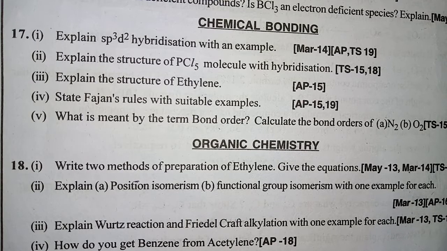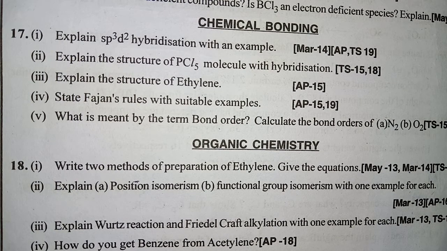17th question, chemical bonding. First question, explain sp3d2 hybridization with an example. Second question, explain the structure of PCl5 molecule with hybridization. Third question, explain the structure of ethylene. Fourth question, state Fajans' rule with suitable examples. Fifth question, what is meant by the term bond order?